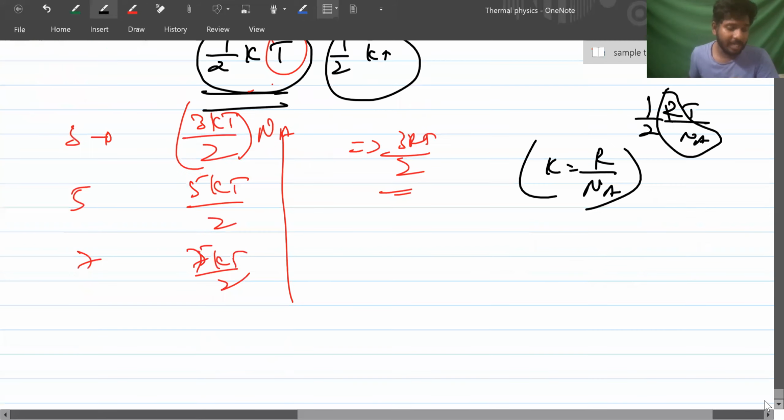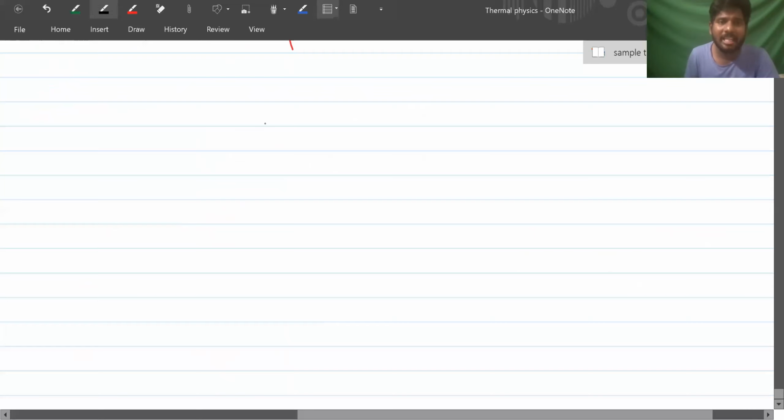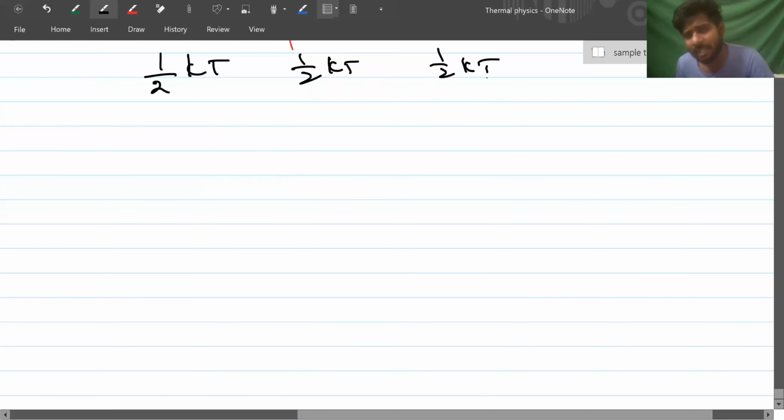So this is called equipartition of energy. Each degree has half kT energy for a given molecule. Whatever energy you give, it will be distributed equally in all modes of degrees.